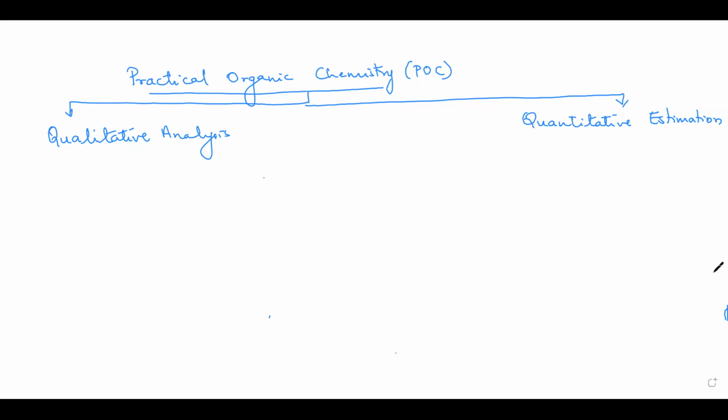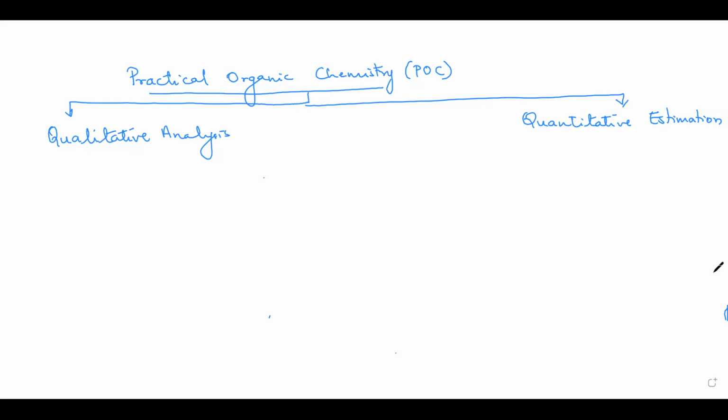Quality means finding out what elements are present in the organic compound. Quantitative means once you get the elements present, the next thing is to find out the percentages of these so that you can arrive at the molecular formula of the compound. Quantitative means determining the quantity. Quantity means we are determining the percentages of these elements present in the organic compound.